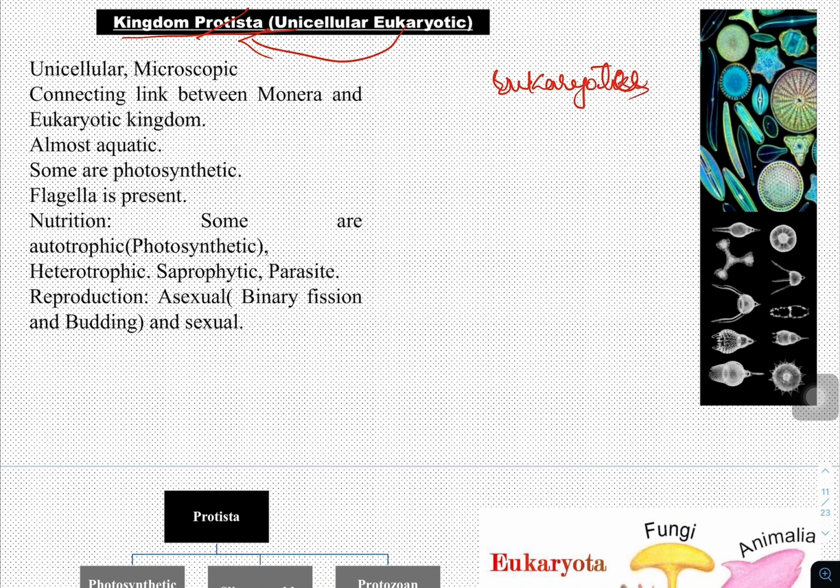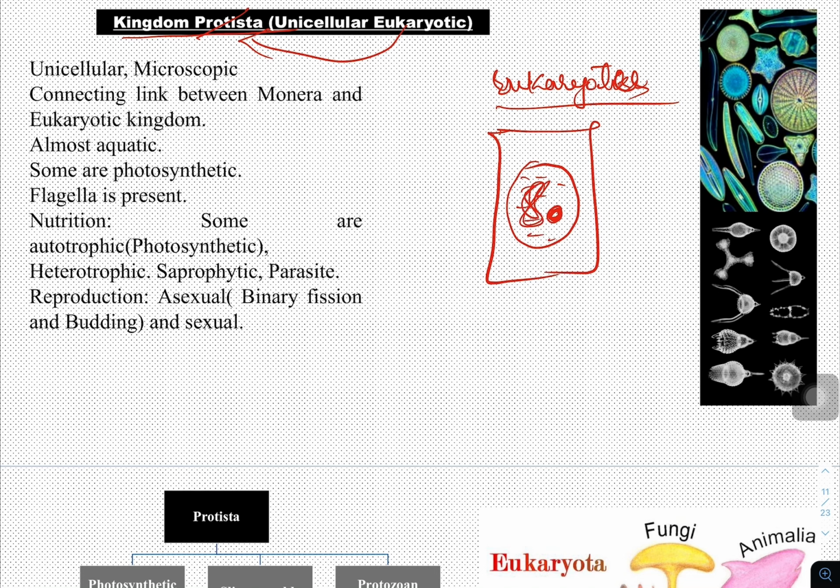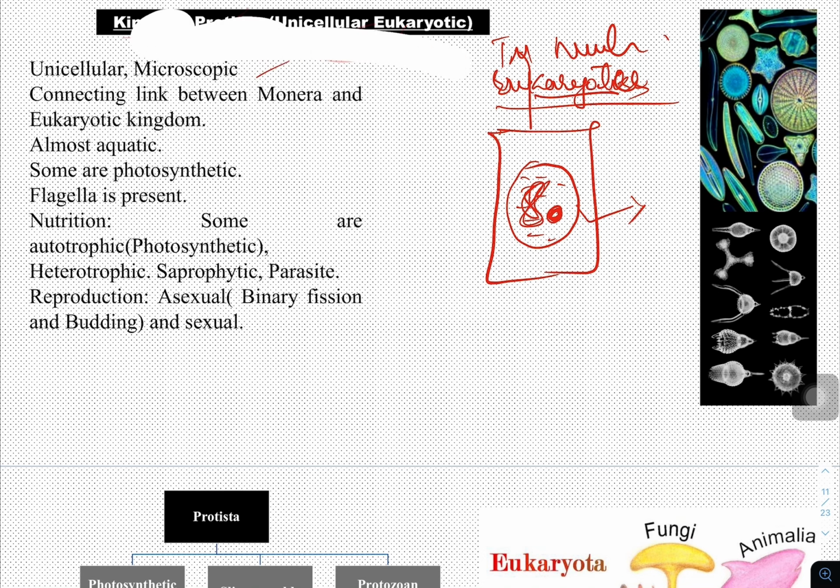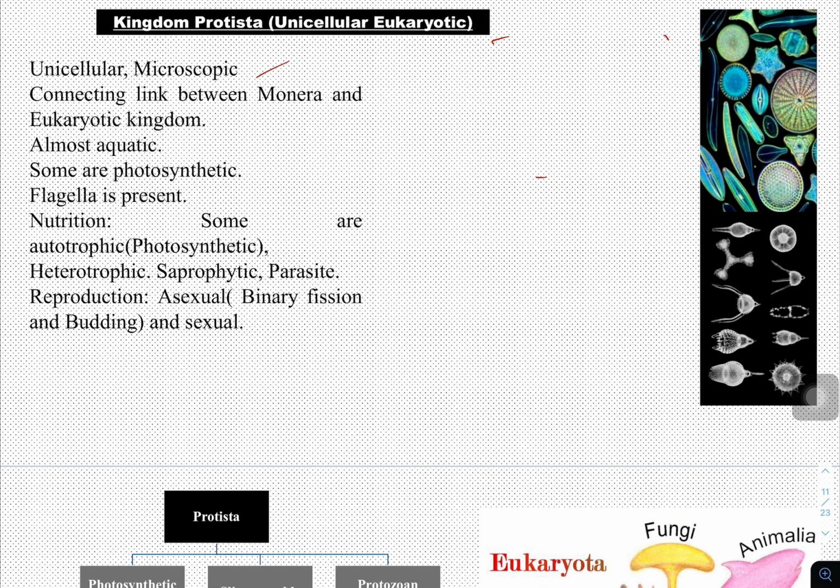Eukaryotes means a cell which has a nuclear membrane, nucleolus, nucleoplasm and within which a DNA is present. If all these three aspects are present within the nucleus, then it is called a completely well developed nucleus. Hence eu means true, karyon means nucleus. This is called eukaryotes. Here unicellular eukaryotic organisms are grouped into this kingdom.